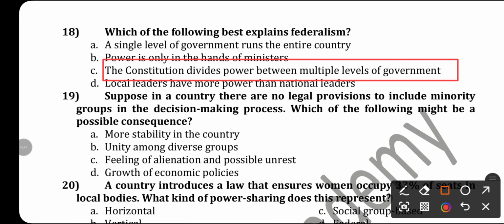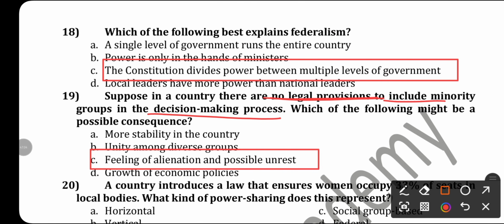Next, suppose in a country there are no legal provisions to include minority groups in the decision making process. Which of the following might be a possible consequence? They will feel alienated, there will be unrest, civil war. So the right answer will be option C.